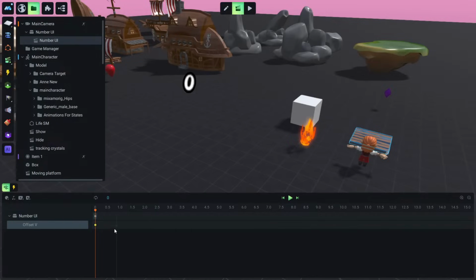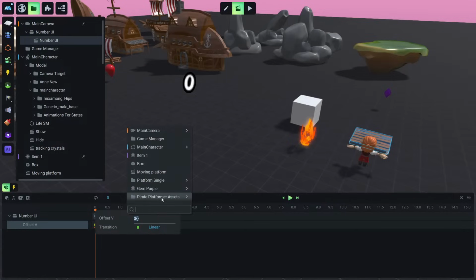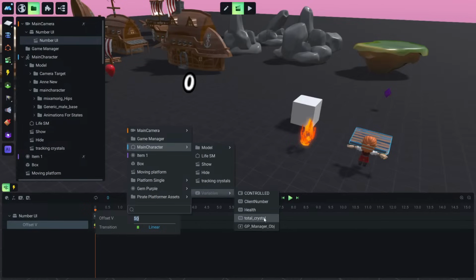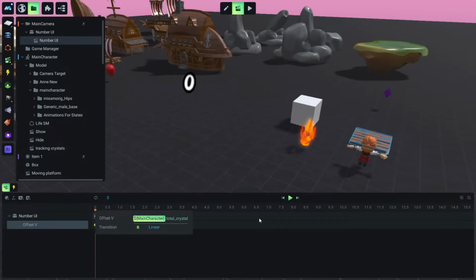But this time we are going to delete this origin. We don't want the current position, but we want an absolute value of our variable. So let's import this variable in here, the crystal collect variable. Okay, so $sign again, and if you get confused, don't worry, I will show this again. And we go to main character, and we find the variables, and this is the variable that contains this information about how many crystals we have collected, and just place it here.